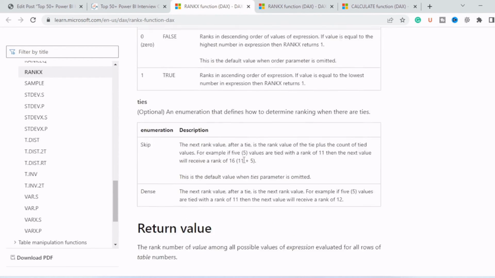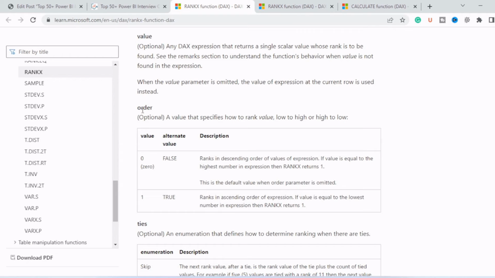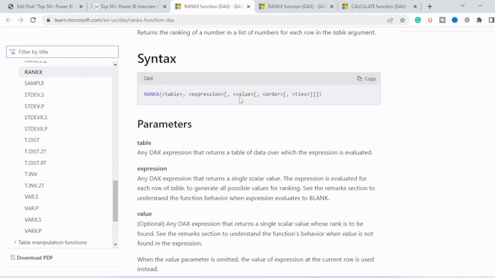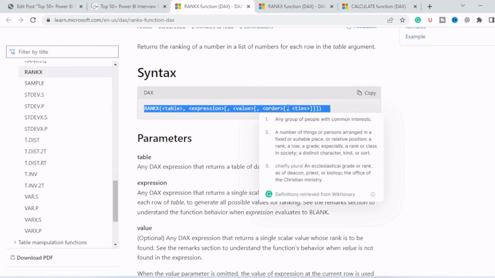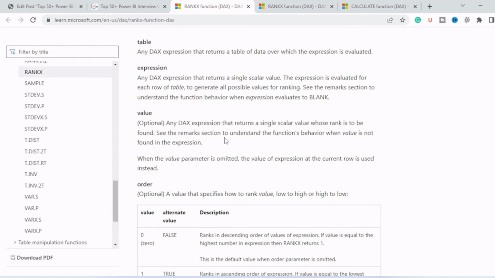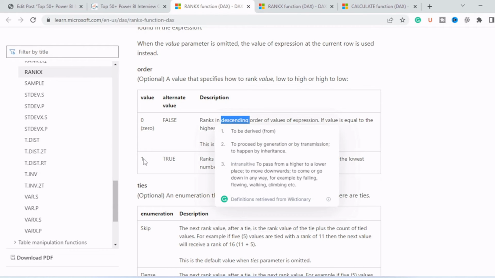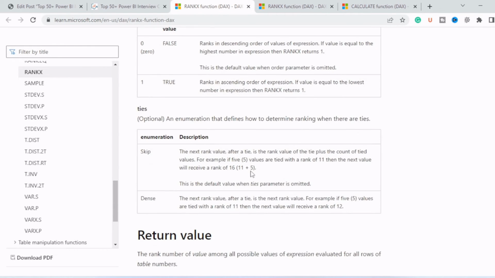So if you scroll down, these are the important terms which I want to highlight, one is order and another one is ties. So you can see these are parameters which you can pass to the RANKX function. If you pass 0, then it will rank in descending order. If you pass 1, then it will rank in ascending order.